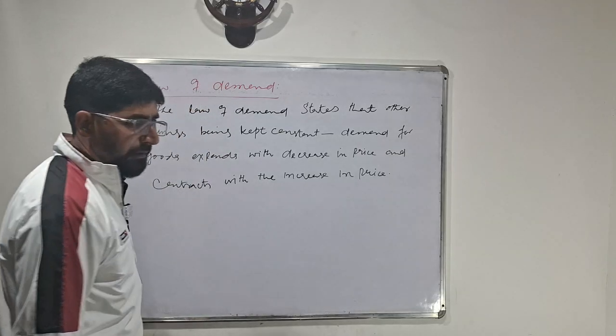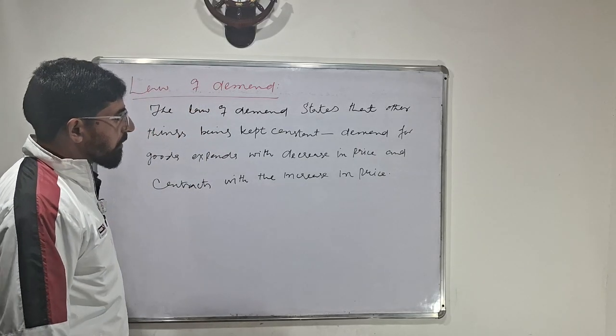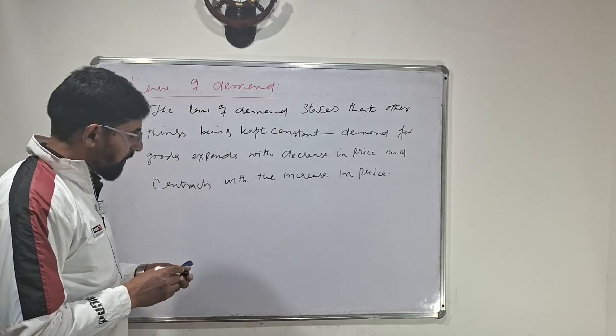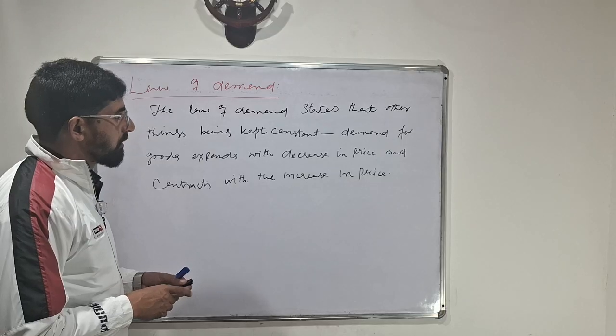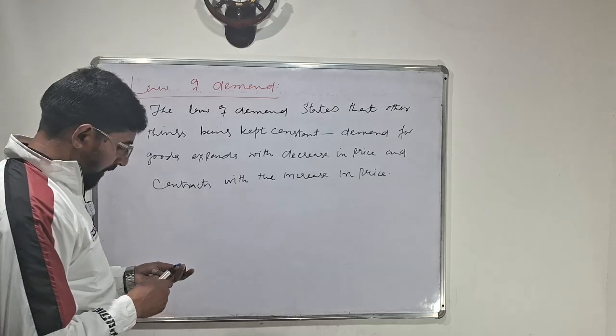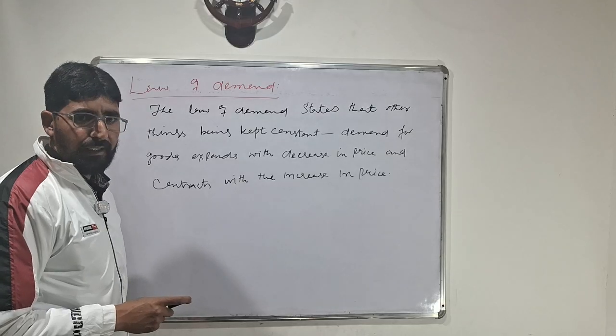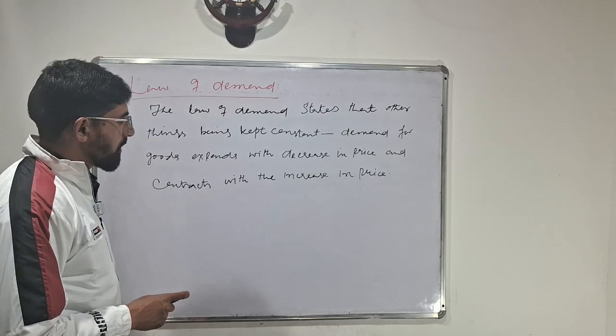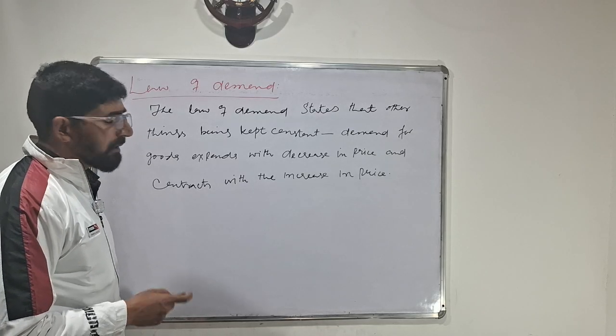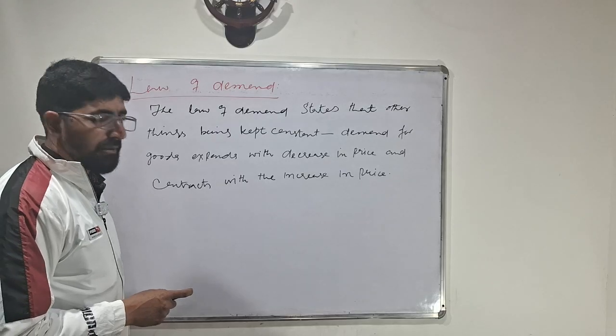What does that mean? If price falls at the marketplace, demand for goods and services increases. Expand means increase. And when price increases, demand for goods and services decreases.